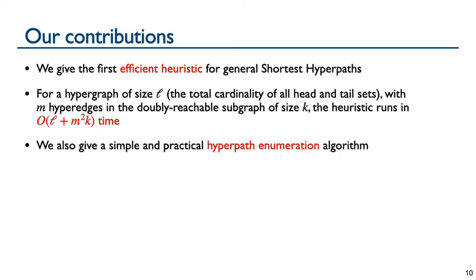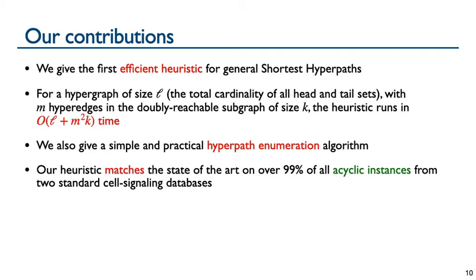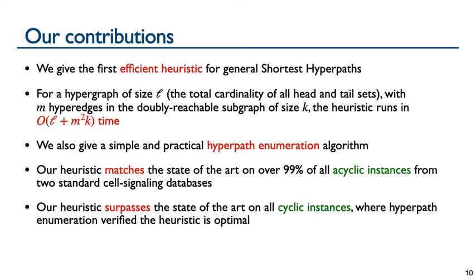We also give a simple and practical hyperpath enumeration algorithm, which allows us to tractably measure how close our heuristic is to optimal. Experimentally, our heuristic matches the state of the art on over 99% of all acyclic instances from 2 standard cell signaling databases. And when every hyperpath is cyclic, the MILP finds no solution. So our heuristic surpasses the state of the art on cyclic instances where no acyclic hyperpath exists. We verified that our heuristic is optimal in all such cyclic instances by our hyperpath enumeration algorithm.